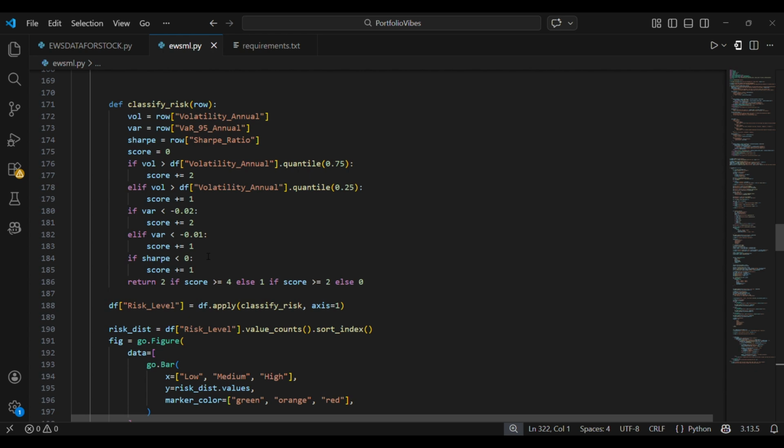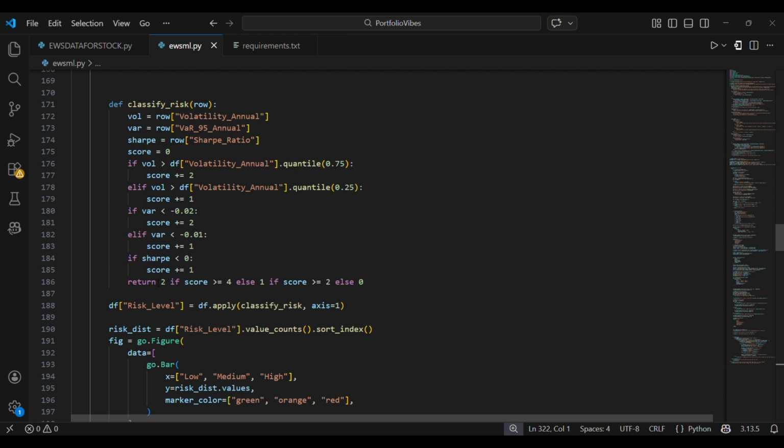We compare the current volatility to the 0.75 quantile, or the 75th percentile. If VaR is less than 2%, it means the potential loss exceeds this value. Sharpe with 0 means less than 0. If the Sharpe ratio is negative, it means the return is less than the risk-free rate. So then we add 1, as stable stocks with poor performance are also considered risky.